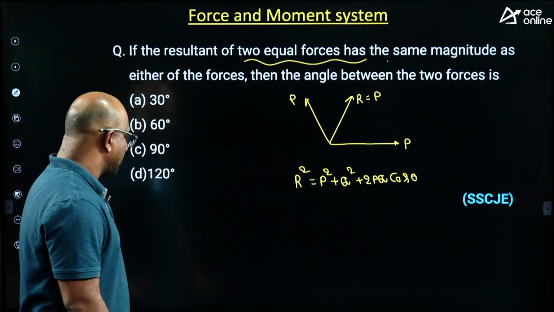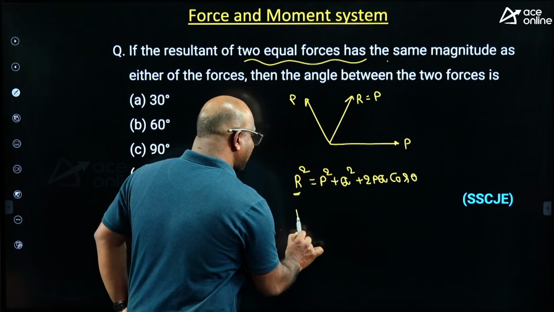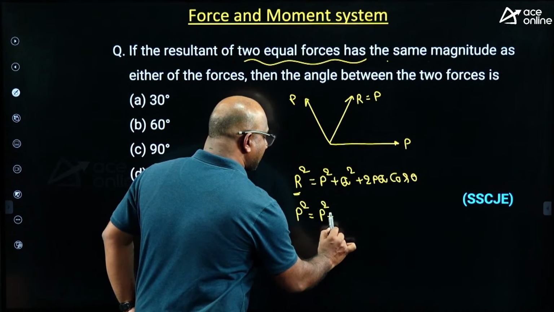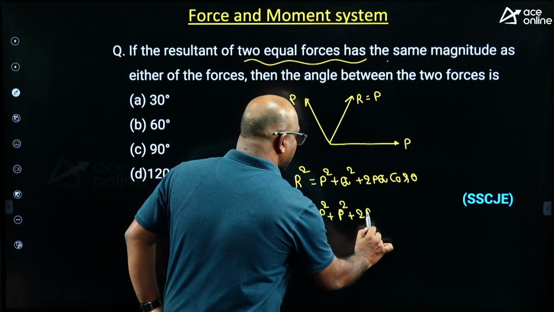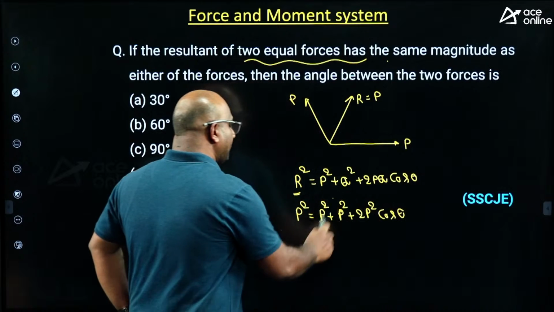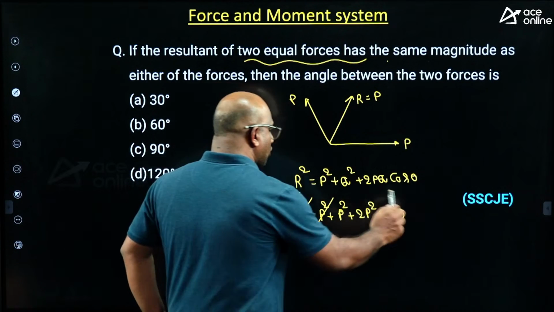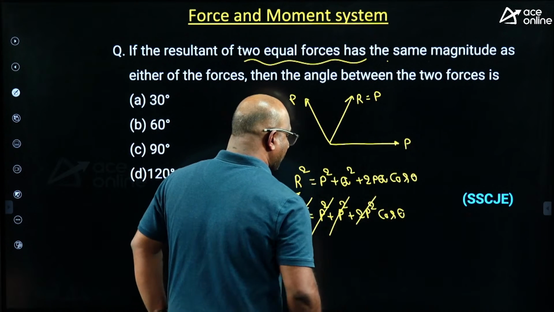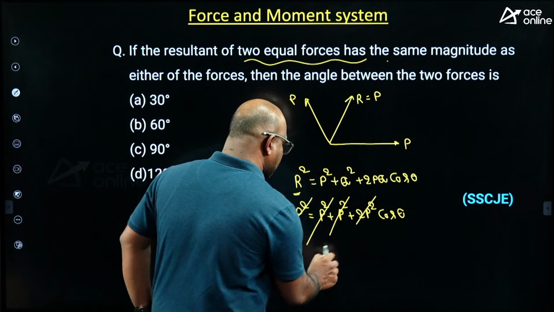P square plus Q square plus 2PQ cos theta, guys. R square means what here? P square. This P is the same, P square itself. Q means again P square itself. Again 2P square here. Next, cos theta. Here one P square gets cancelled out, guys, because I am going to get 0 here.